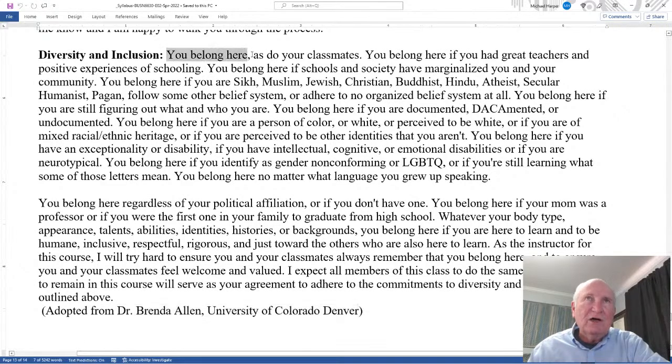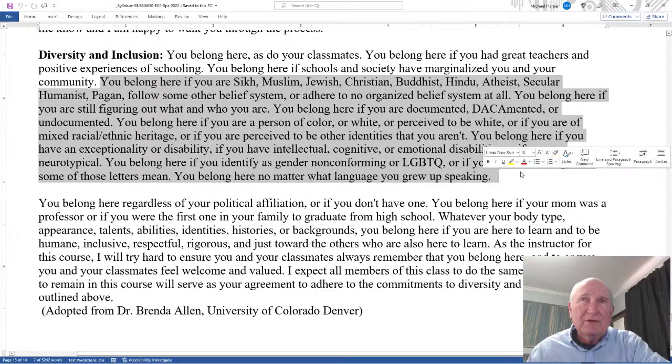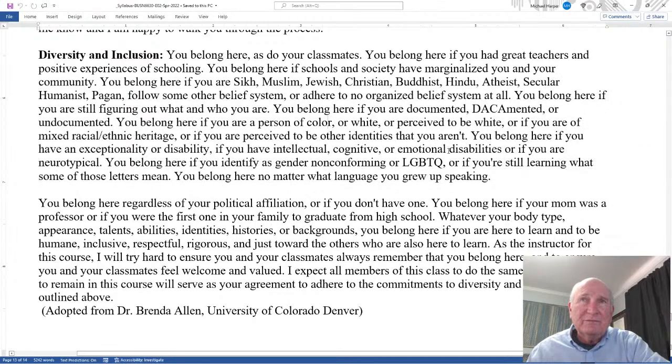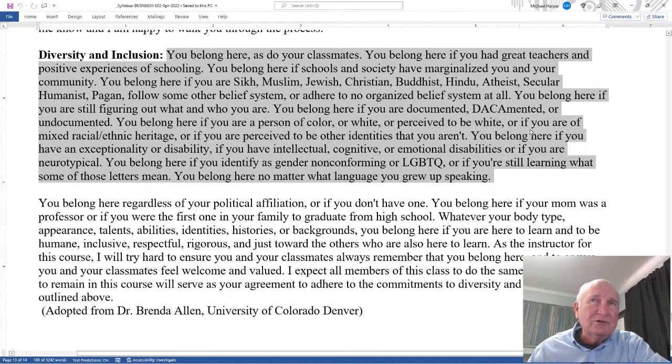It says, you belong here, as do your classmates. You belong here if you had great teachers, positive experiences. You belong here. And they start going through here. You belong here if you are all these different religions, okay? And LGBTQ and everything. And I understand what she means, and I agree with the meaning, but the way I would say it is very different. You don't belong here just because you're those things.